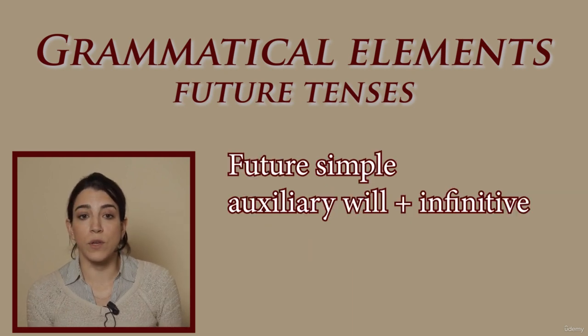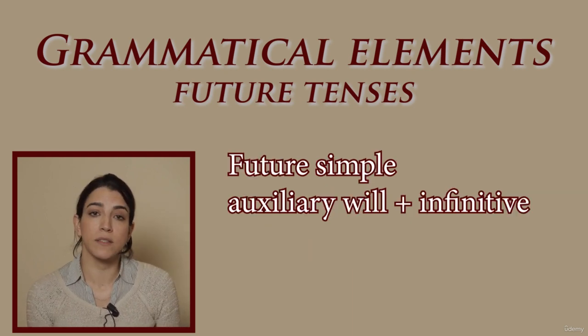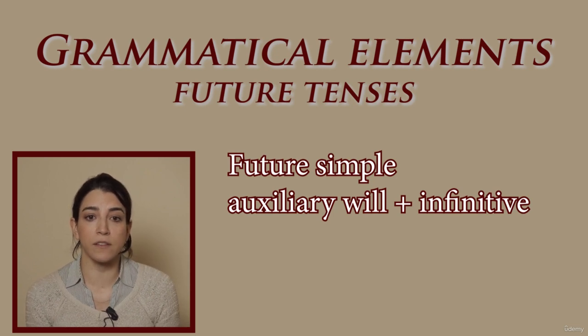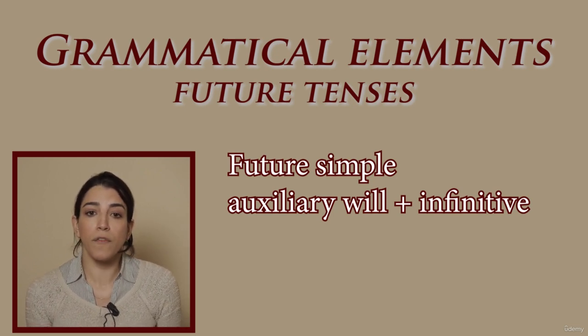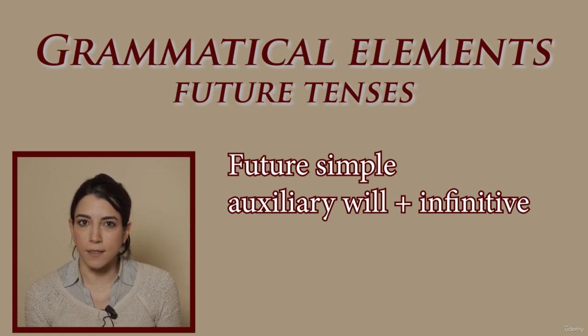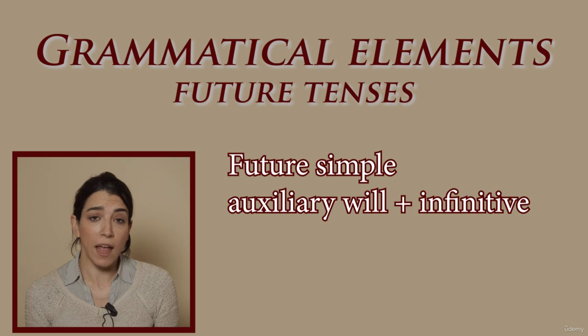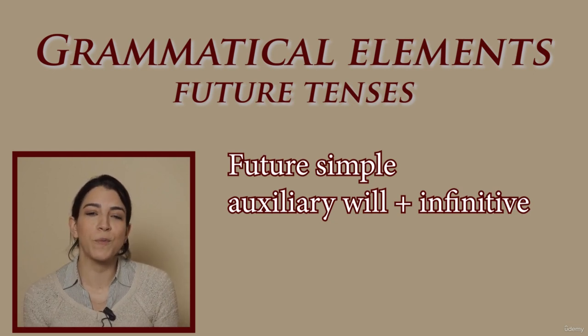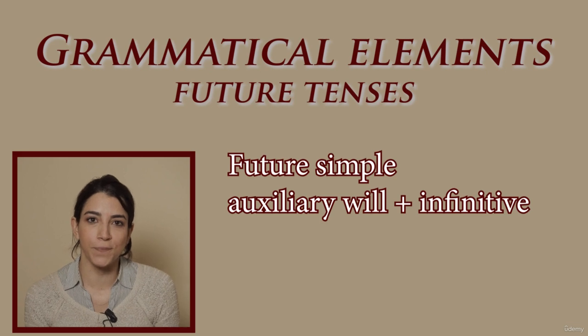In the future simple, we use the auxiliary will plus infinitive to describe an intended action or make a prediction, state future facts or make promises, or offer to do something. I think I'll have something to eat. I will help you with that heavy bag. Or the Queen will be in Washington, D.C. tomorrow.